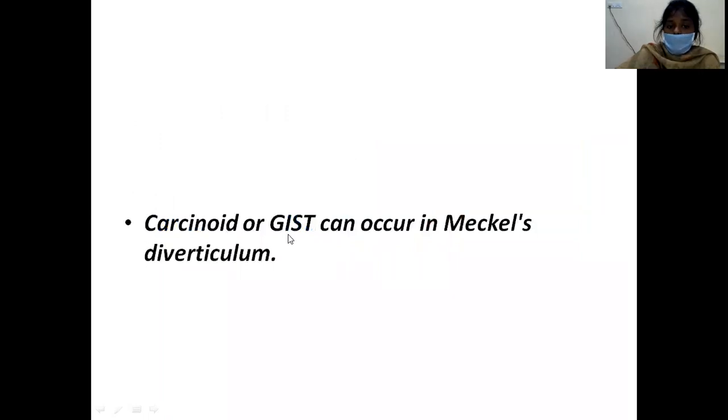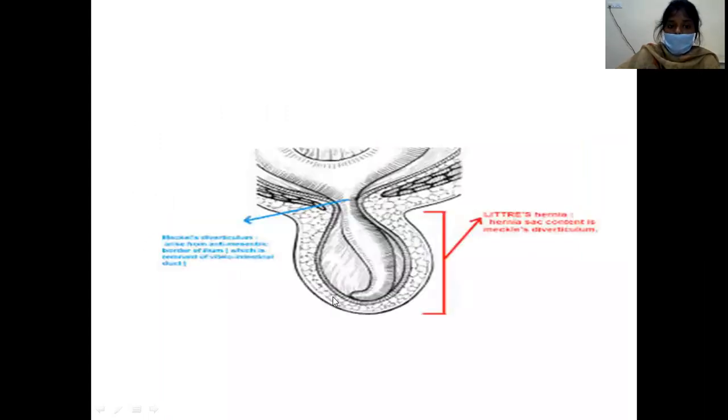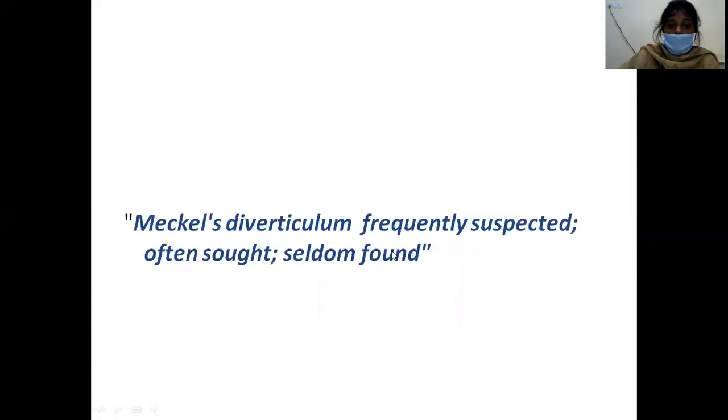Sometimes carcinoid or cyst can also occur in Meckel's diverticulum. This is a picture showing the Leiter's hernia, if Meckel's diverticulum is the content in the hernial sac. See, Meckel's diverticulum is frequently suspected. We will be suspecting it in most of the cases, but often sought and rarely found.